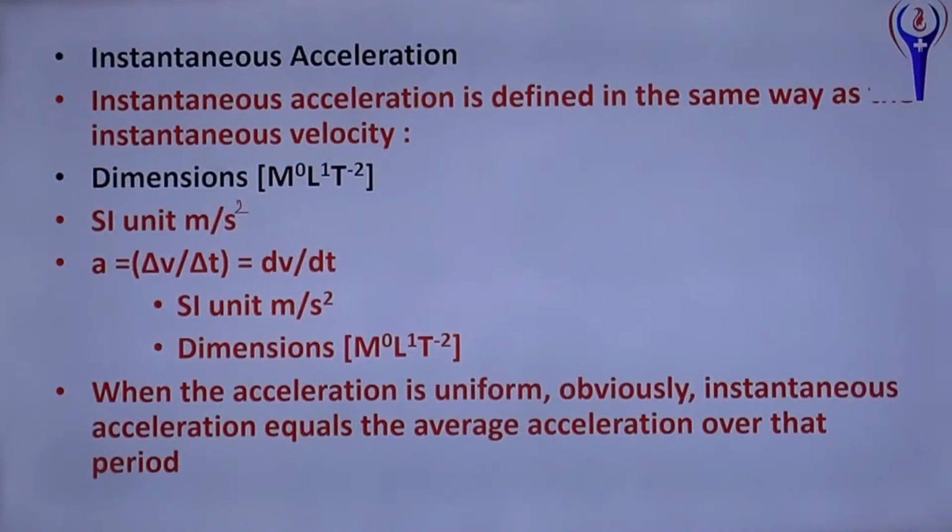Acceleration a = delta v by delta t, or dv by dt. SI unit meter per second square. Dimension formula LT^-2. When the acceleration is uniform, obviously the instantaneous acceleration equals the average acceleration over that time period.